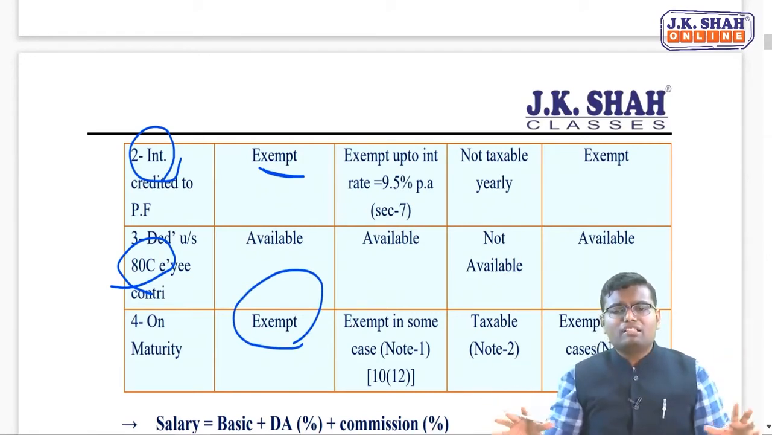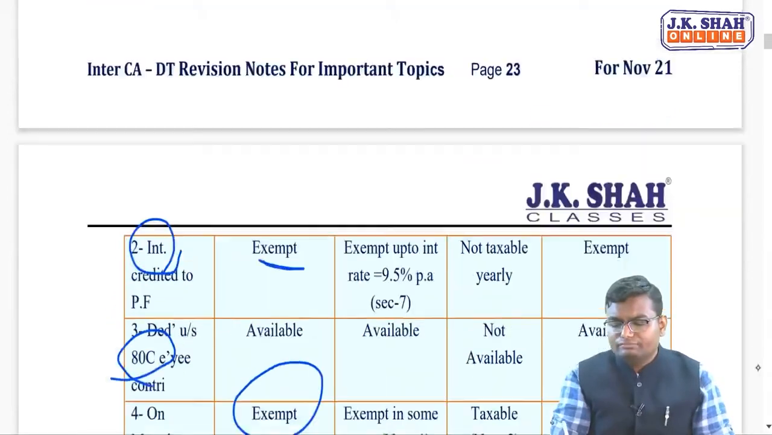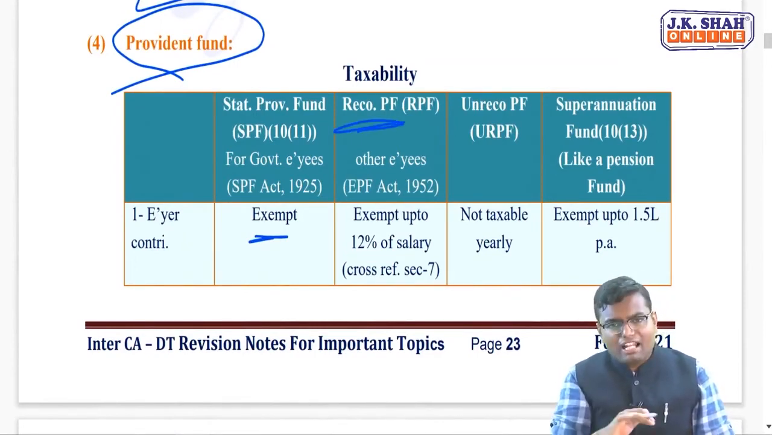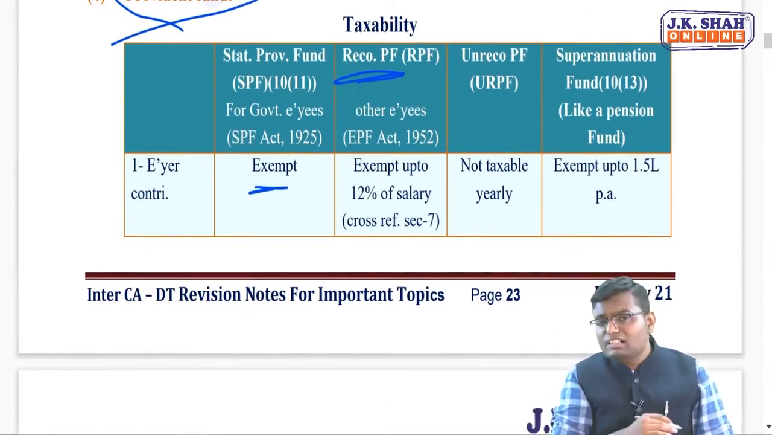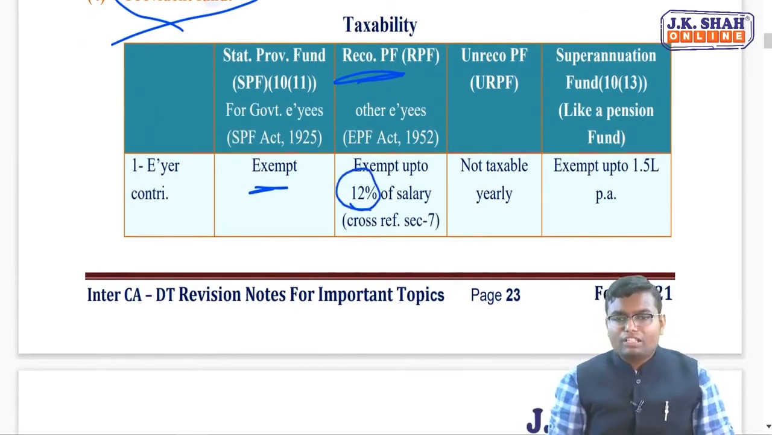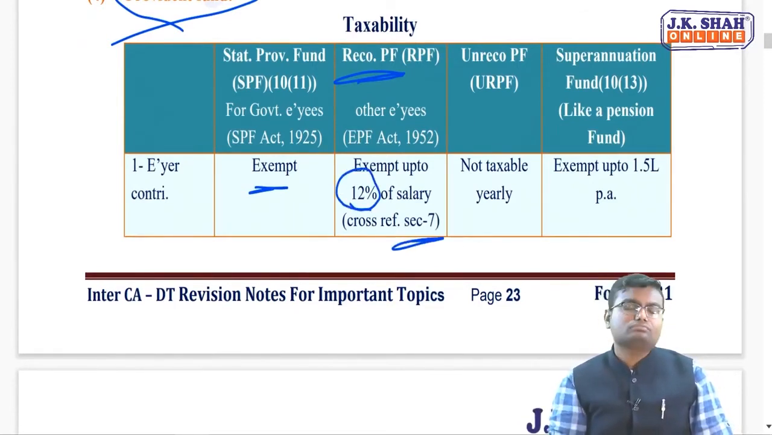So you can understand, for statutory provident fund, the government employee is having full benefits. Whatever contribution is done, nothing is taxable. Whatever they contribute, they will get deduction in 80C. But for the contribution made by other employees, in recognized provident fund, employee provident fund, RPF or EPF, whatever their employer will contribute, it will be exempt for them only up to 12% of their salary. It is given under section 7. Up to 12% of salary, employer contribution will be exempt for them.